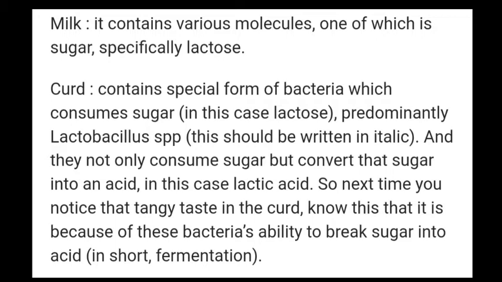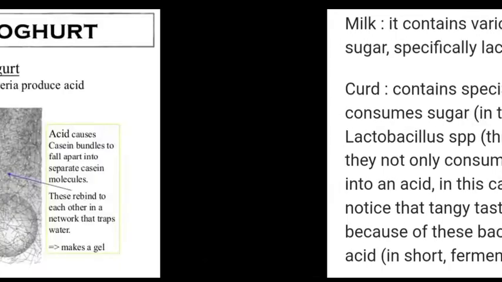Curd contains a special form of bacteria which consumes sugar. This bacteria eats this lactose sugar, predominantly Lactobacillus bacteria, and they not only consume sugar, but after consuming they convert that sugar into an acid. That is, in this case, lactose is converted into lactic acid. So next time you notice that tangy taste in the curd, which we don't have in milk, know this: it is because of these bacteria's ability to break sugar into acid. In short, the conversion of sugar into acid is called the fermentation process.